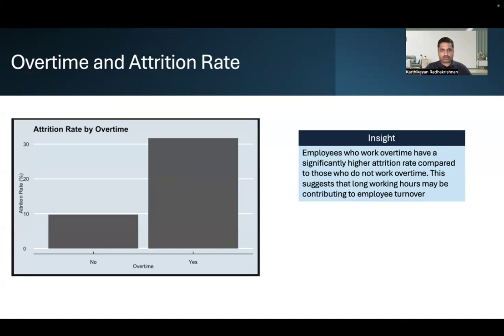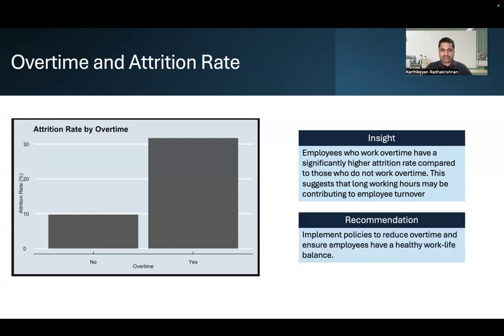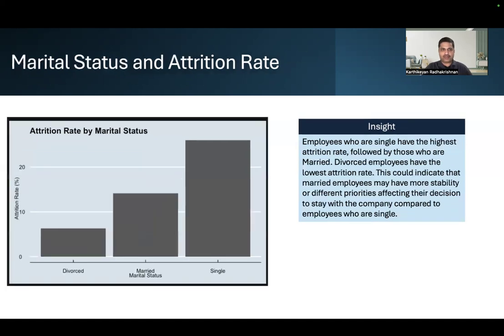First, let's look at overtime and attrition rate. As you can see, employees who do overtime have higher attrition rates. So our recommendation is to implement policies to reduce overtime and ensure employees have a healthy work-life balance.